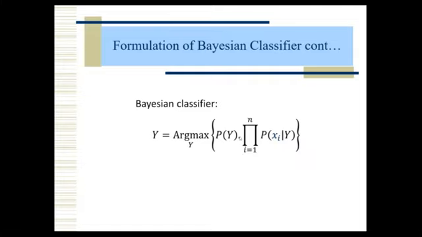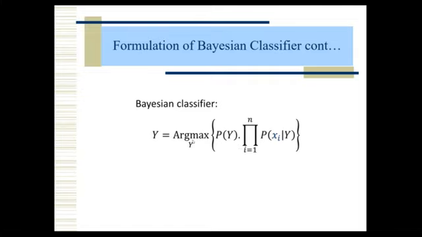Suppose for class S the probability is 0.5, and for class Y the probability is 0.4, let us assume. Those values we have to put here, and after that we have to identify which is the maximum value. After identifying the maximum value, the class corresponding to that maximum value is called arg.